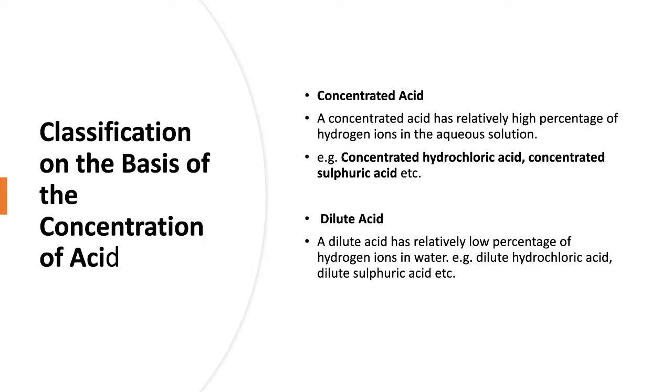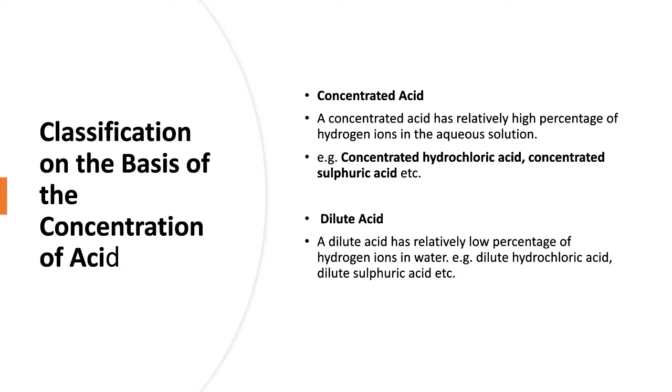Now we move on to classification on the basis of the concentration of acids. One is concentrated acid, the other is a dilute acid. A concentrated acid has relatively high percentage of hydrogen ions in the aqueous solution. What does it mean?